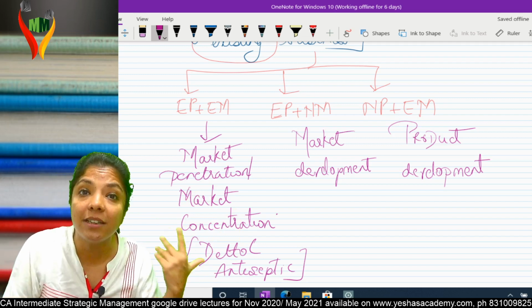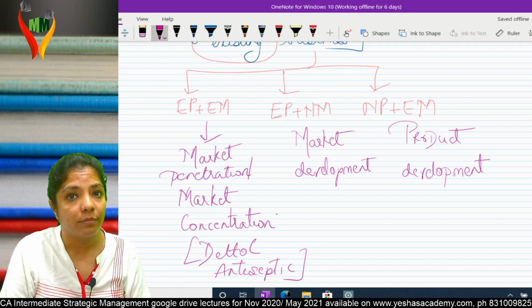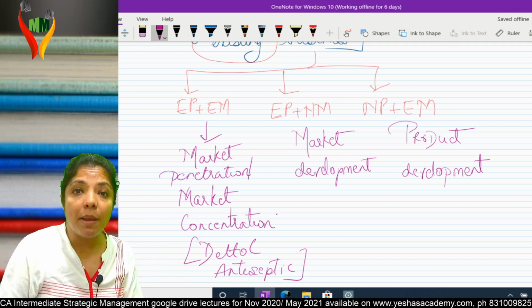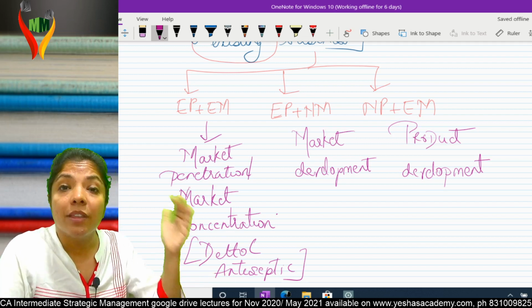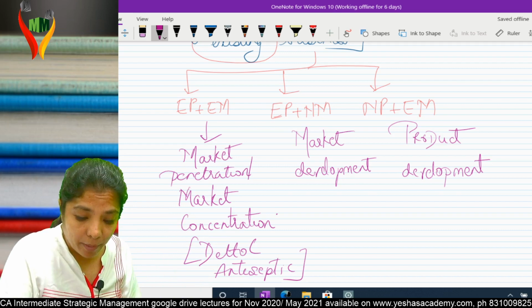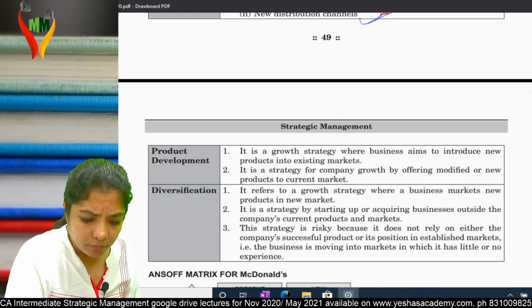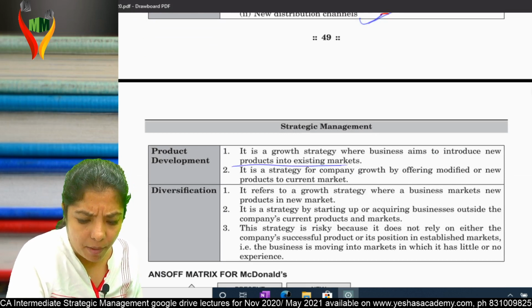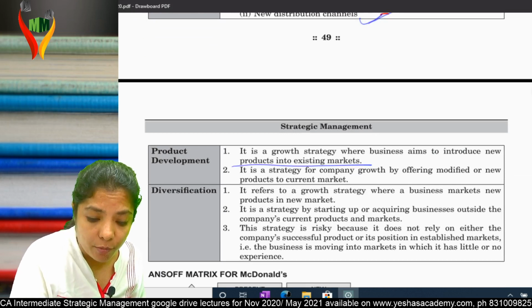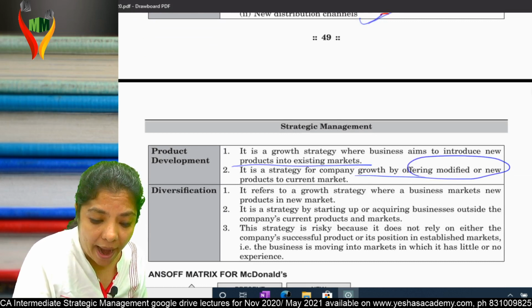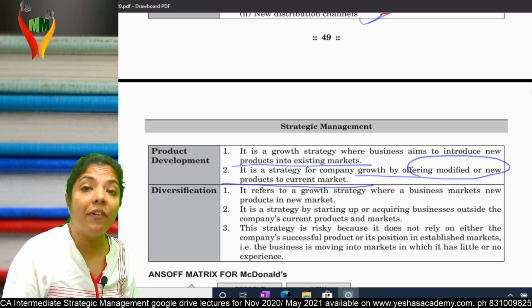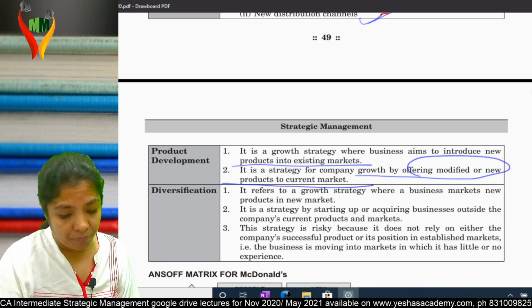If ma'am is teaching tax, we'll be able to understand that also. Getting my point? So I am teaching a new product in an existing market. It's called product development. It's a strategy of a firm offering a modified or a new product. Am I clear?